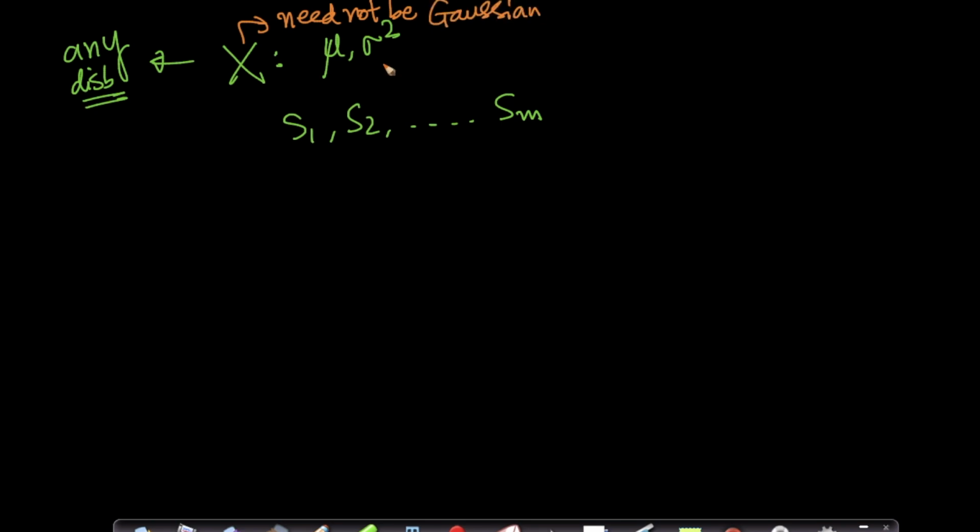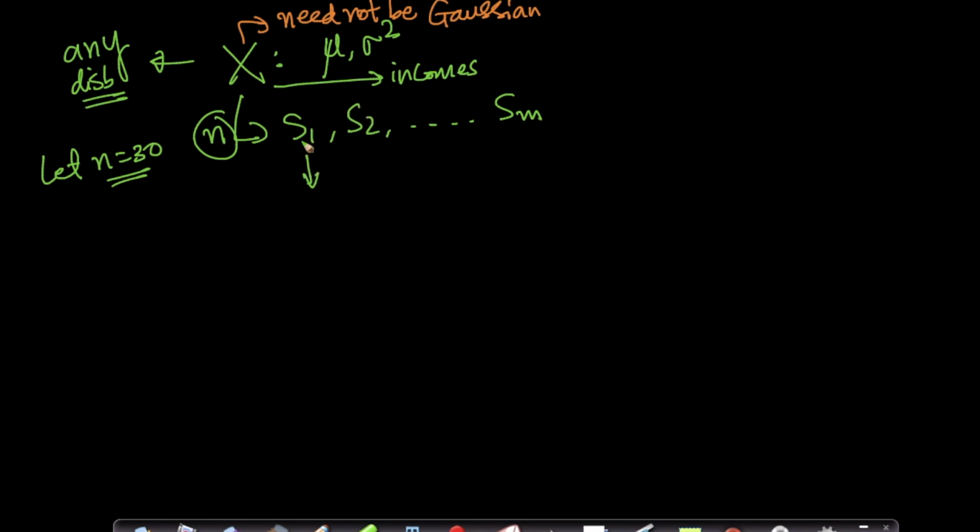That's very, very important. Let me write it very clearly. Need not be Gaussian. Every distribution has a mean and variance. Sometimes not defined, sometimes infinite. But x need not be Gaussian. That's very, very important and critical. Suppose I've sampled S1, S2 of sample size n. Let's assume n equals 30. So these are my incomes of all income earning people in the world. This is a sample of 30 people and their incomes. This is a sample of 30 people and their incomes, so on and so forth.